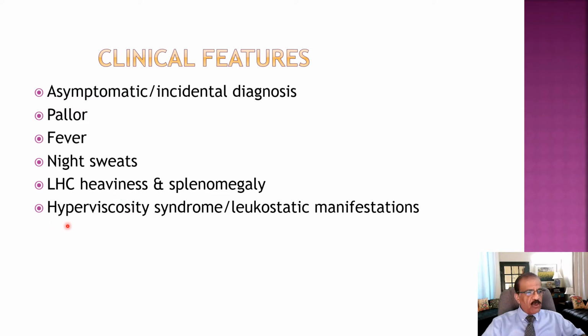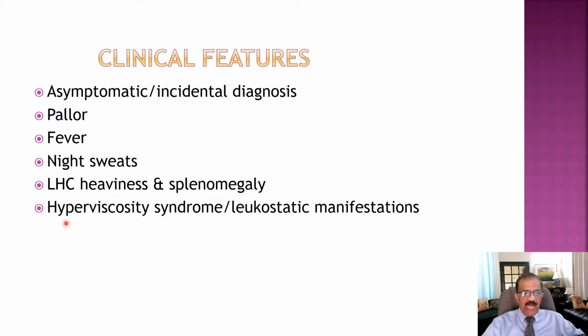Then there may be what is called hyperviscosity syndrome. That is the other name for the leukostatic manifestation. When there is increased white cell count, normally the count is 4 to 11, and in chronic myeloid leukemia the count could go into 100,000, maybe 200,000, maybe 300,000.